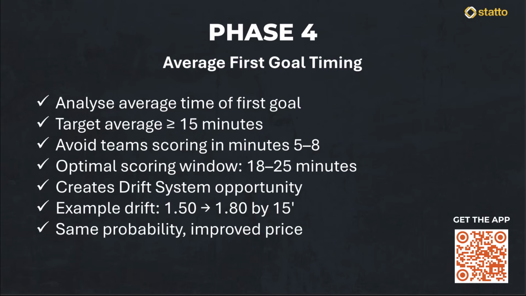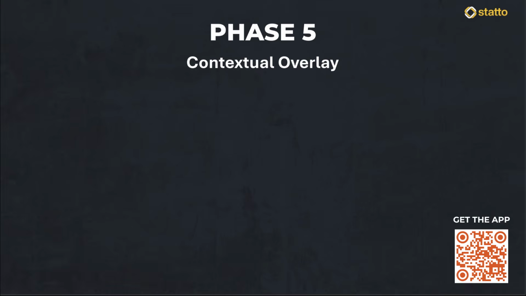Now this is important, as we move into Phase 5, which is the contextual overlay. This phase is our final refinement before we consider an entry. What this phase represents is the human element that numbers alone can't always capture. Why it matters is that situational factors like weather or team news can completely override the historical data. What most people do wrong is they treat the numbers as a guarantee, ignoring the fact that a missing star striker or a waterlogged pitch can kill the tempo of even the most aggressive teams.